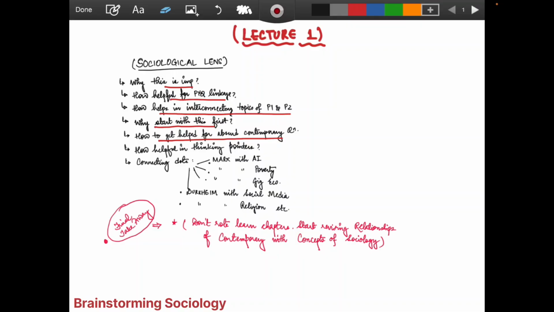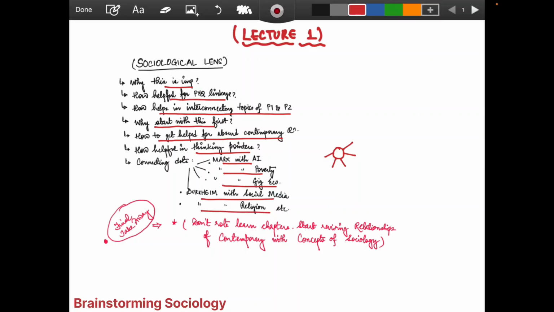And yes, that is what I was talking about, that thinking in pointers matters. Now, having a hold over the sociological perspectives or lenses lets us not think from only one point of view; we think from this point and again link with this topic, this topic, this topic. Let's take an example: how to relate Marx with AI, how to relate Karl Marx with poverty, how to relate him with the gig economy, how to link Durkheim with social media, how to link Durkheim with religion. So these are the lenses.